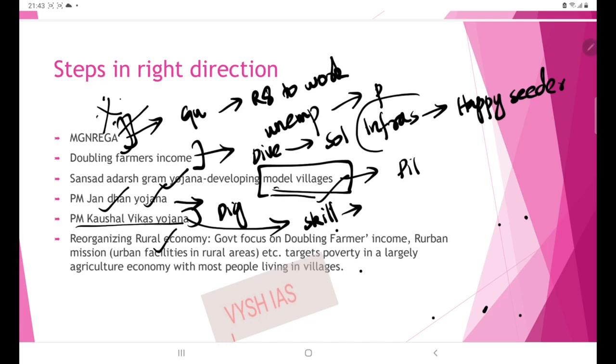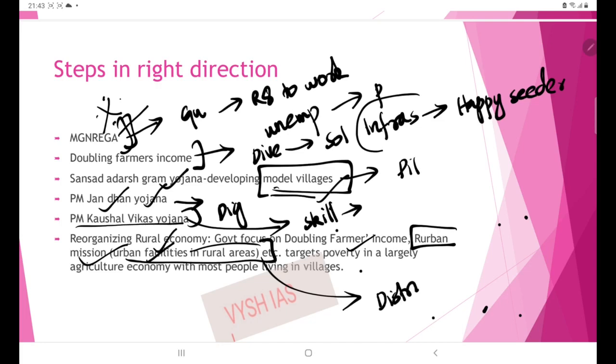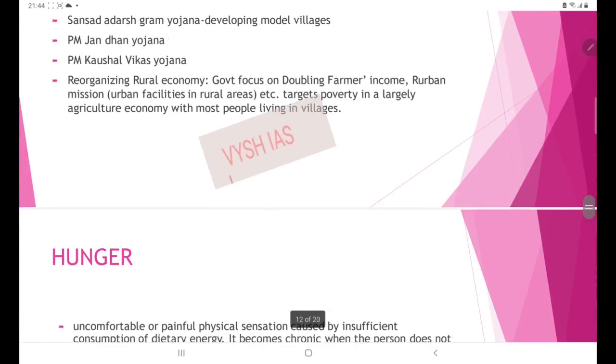Then recognizing the rural economy is another factor. So the doubling of farmers' income. Then the urban mission. Urban mission is very important. So this is like providing urban facilities in rural areas. So how can you use this in mains? You can link it: if you are bringing urban facilities in rural areas, then we can curb distress migration because people won't be moving out. So like this you have to learn how to link the portions also. So it is targeting poverty in a largely agricultural economy. So it is like a village oriented program. Okay. Next is hunger.